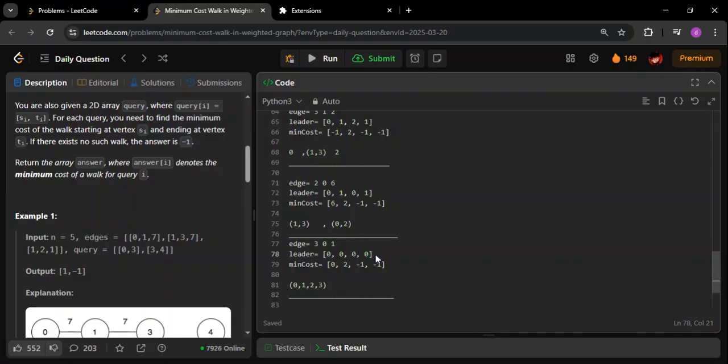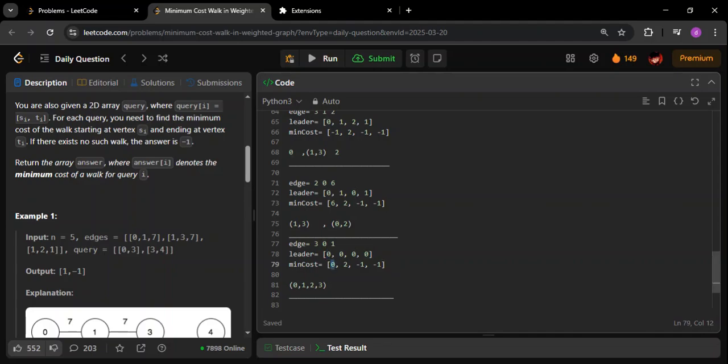How the leader is decided, don't pay too much attention to that part. There is an algorithm that will tell you how the leader is decided, as simple as that. But just remember, only one of them is going to be the leader. Now for all of them, as you can see, there is a single leader. The most important part is that the index of the leader is 0. If you go to 0, the minimum cost is shown as 0.